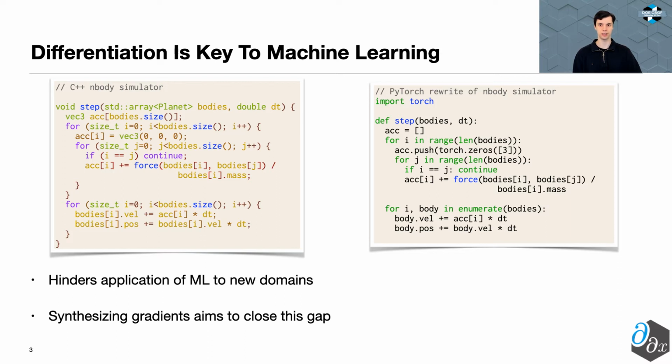This hinders the application of ML to new domains, as many programs, such as physics simulators and climate models, are not already written in ML frameworks. As a result, the community has started creating tools to automatically synthesize gradients of foreign code.